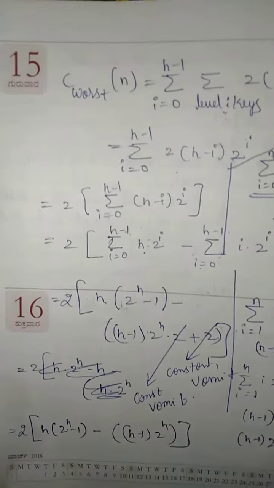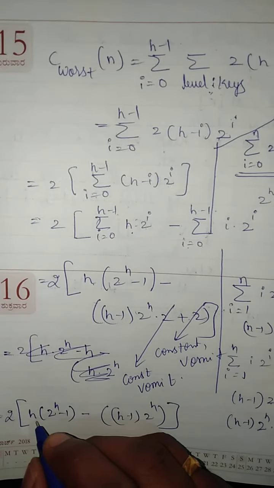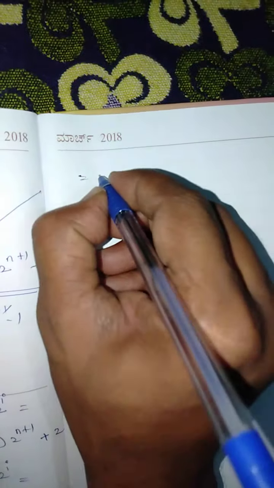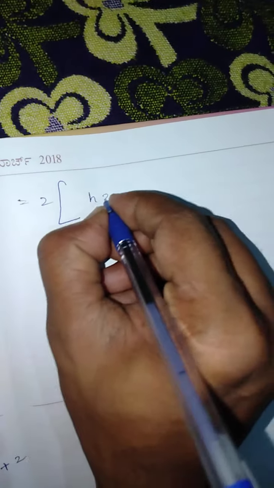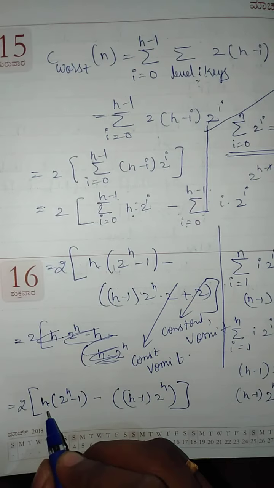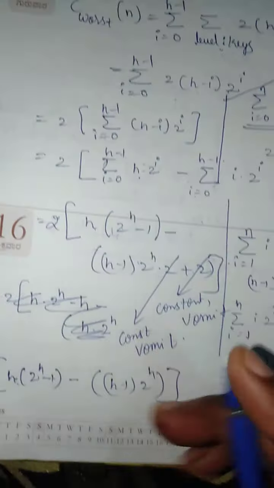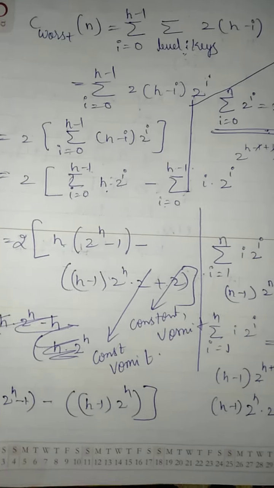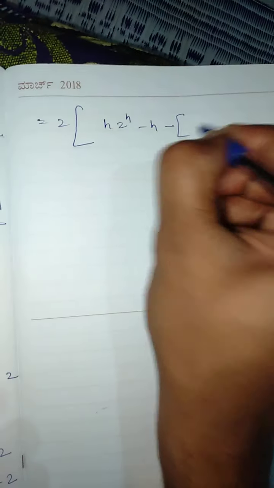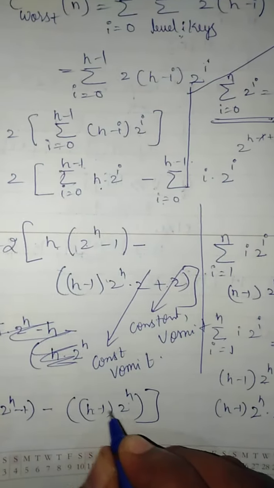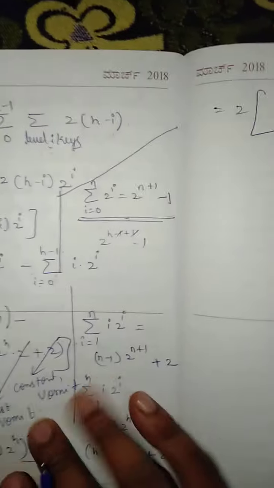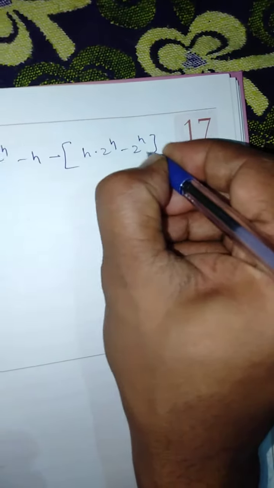Okay, next, so this 2 as it is, h into 2 to the power h, minus h, and then minus h into 2 to the power h, again minus 2 to the power h, since minus 1 is there, so minus 2 to the power h, done.